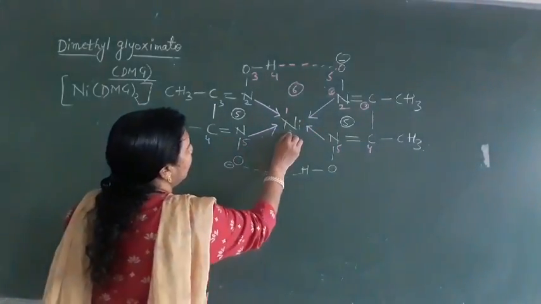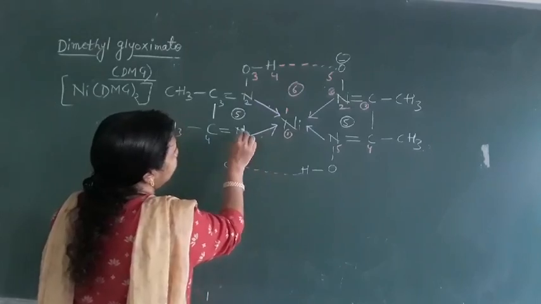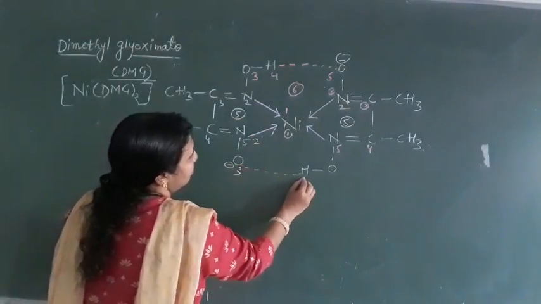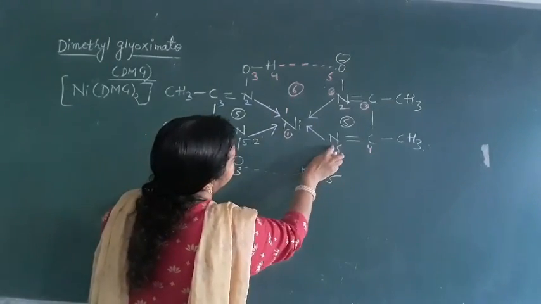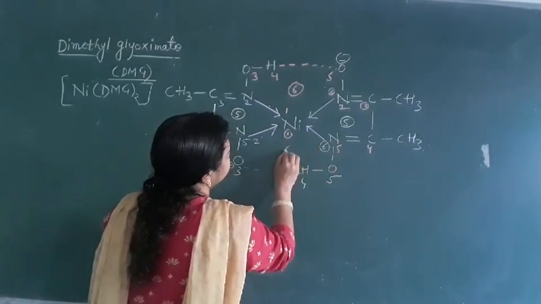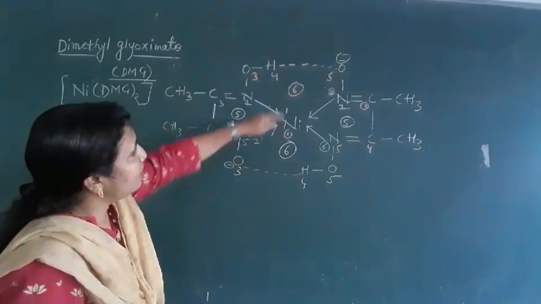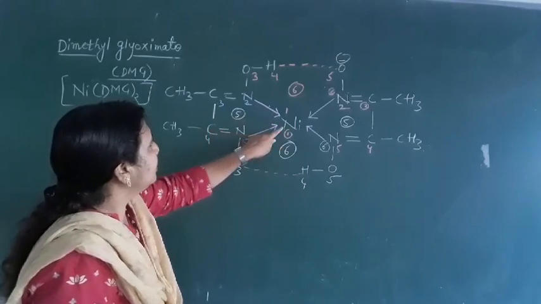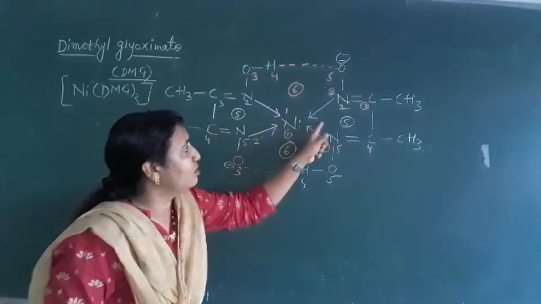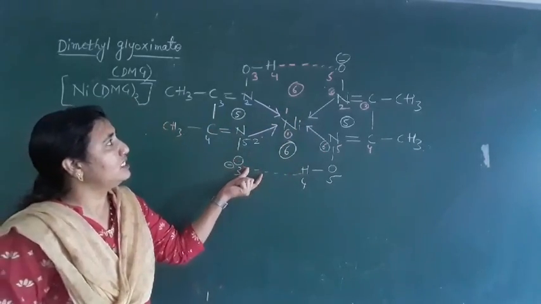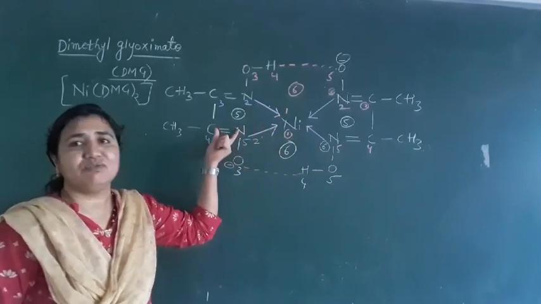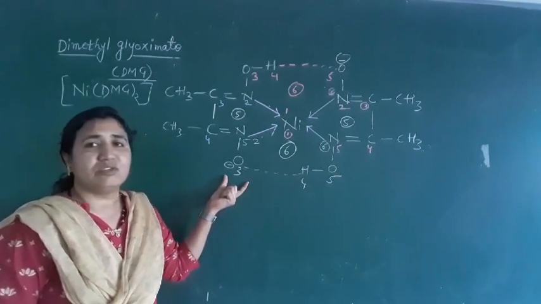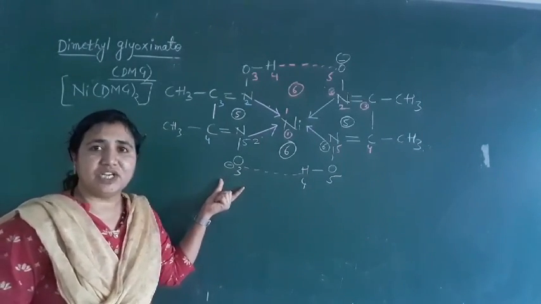This is 1 and 2, this nitrogen is again 2, this nitrogen 1, 2, 3, 4, 5, and this nitrogen is 6. So in total a 6-member ring. So above and below, 6-member rings form due to hydrogen bonding, and here a 5-member ring forms. So in total we have 4 rings: two 6-member rings and two 5-member rings. So this compound is very stable because of the chelation.